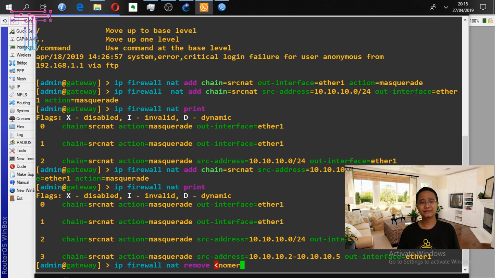If you stack up that configuration, the router will execute all lines of that configuration. That is because at the end of my configuration I give the command ip firewall nat print to ensure there is no stacked up configuration. This example shows NAT configuration that is stacked up and ultimately not optimal for running the firewall function.